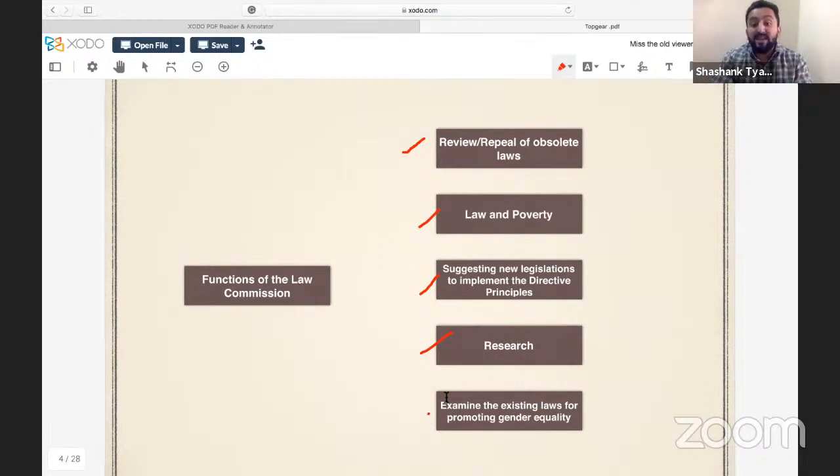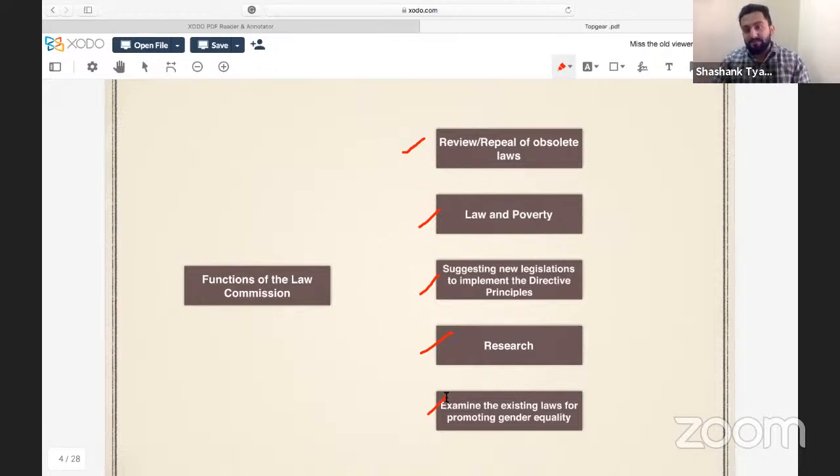Next, examine the pre-existing laws for gender equality. In the past 1.5 years, there were many incidents in Indian polity where you got to know that our Supreme Court, and even our Union government, has taken certain actions to promote gender equality.